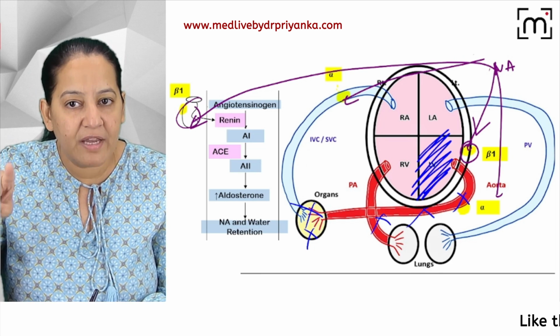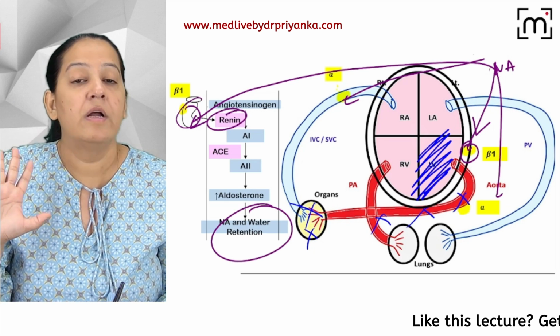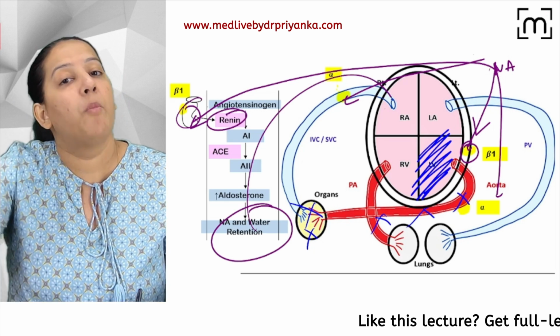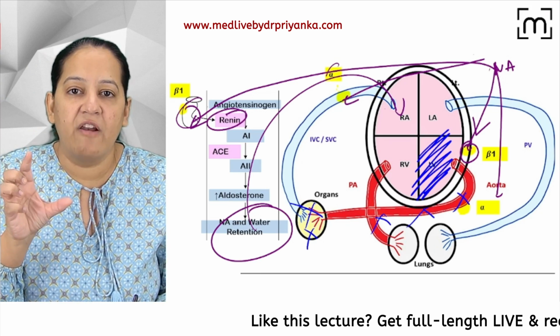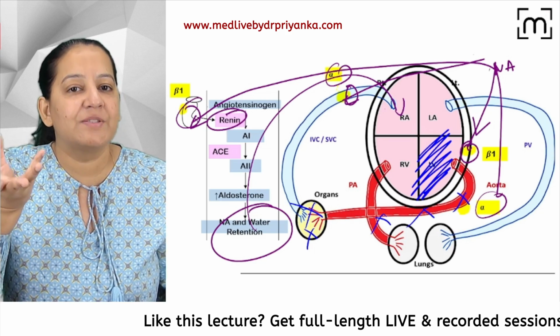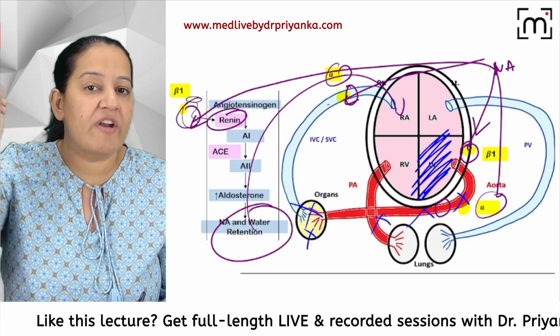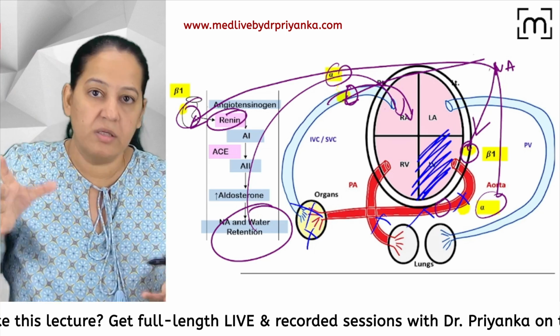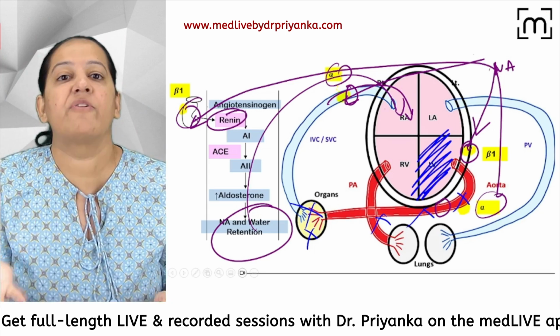Because once the beta receptors on the kidney get stimulated, they secrete renin, and ultimately sodium and water retention will occur. So the heart is already failing, and you are giving it more work by giving more sodium and more water. And the alpha receptor will cause vasoconstriction, I mean venoconstriction as well as arterioconstriction. Venoconstriction means the veins are contracting, so blood will be drained back. The heart is unable to perform its function, and you are giving it more blood. By contracting the veins, you are increasing the preload.